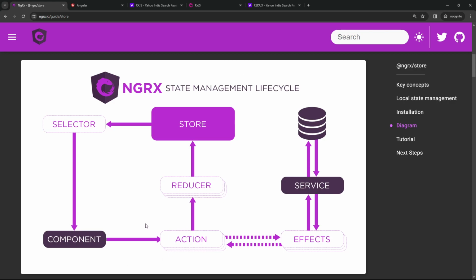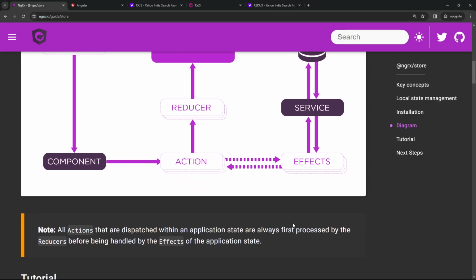But whenever you want to make some asynchronous requests, that means you want to step out of your comfort zone and make some API calls, or grab data from the API, or do some modifications of a CRUD based system via asynchronous calls, at that time your action totally relies on the effects. These are known as side effects. These effects then deal with the Angular services, and those Angular services then communicate with the databases and vice versa. So this is how your NGRX cycle works.